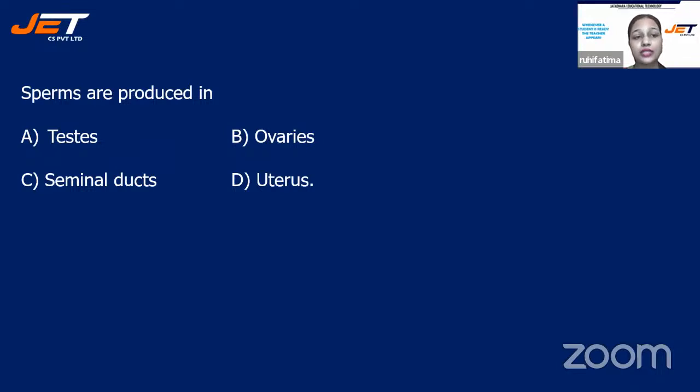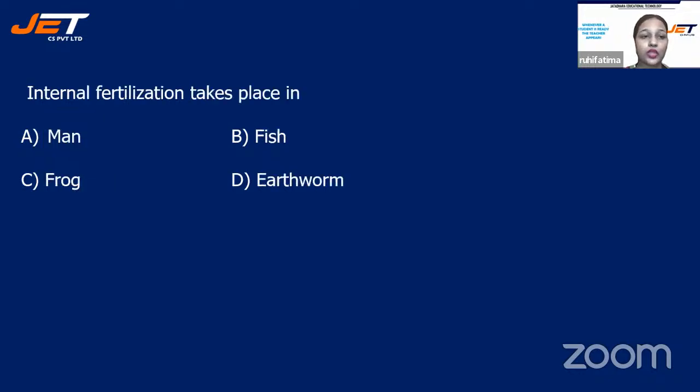The question is asking where sperms are produced. All right, time is up. The correct answer is option A, testis. Testis is the male reproductive organ. You all know that.